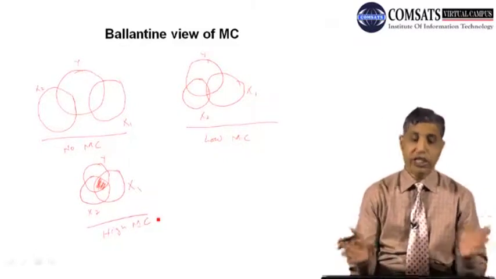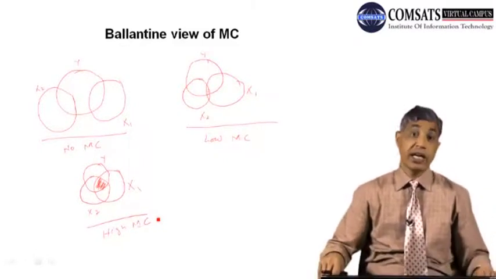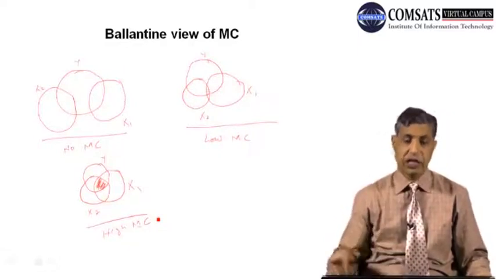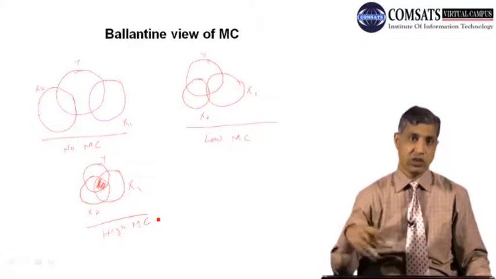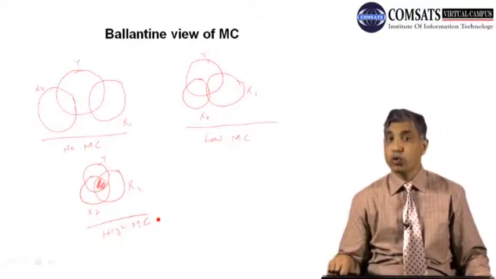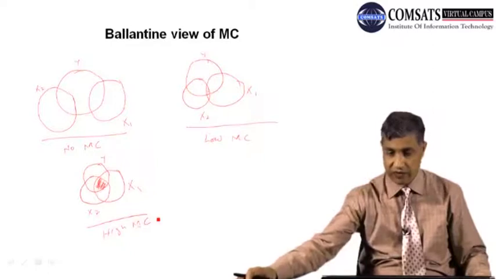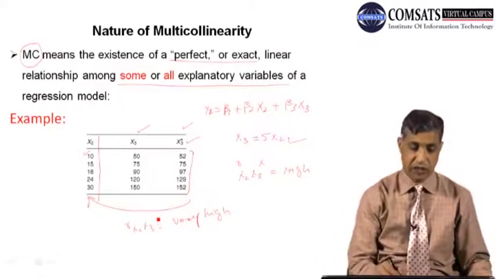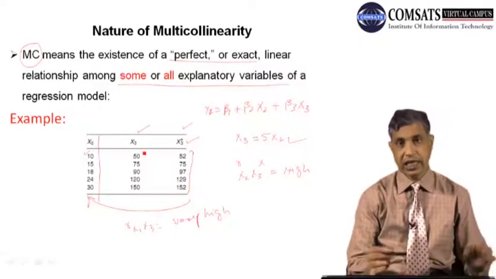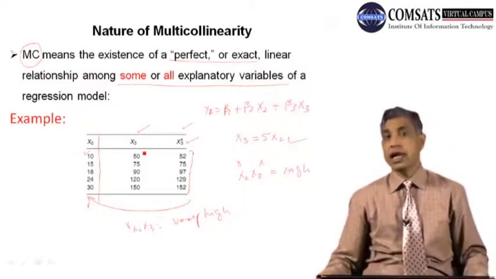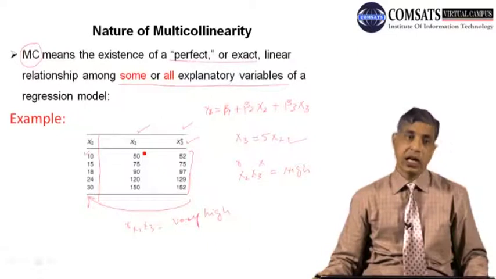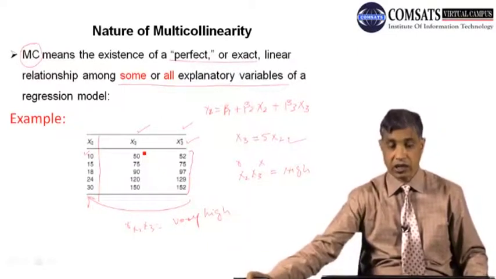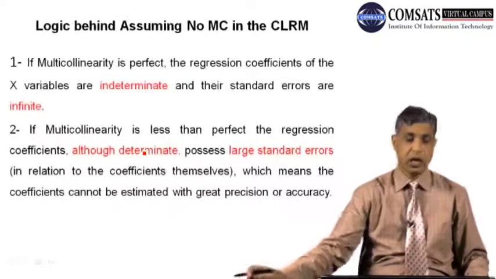And if you keep on increasing the overlapping of the independent variables, then you will come to know the multicollinearity is increasing, and it can even go to 100% in the case of an exact linear relationship. If x2 and x3 are generated in such a way that there exists an exact linear relationship, then the multicollinearity is, you can say, very high.